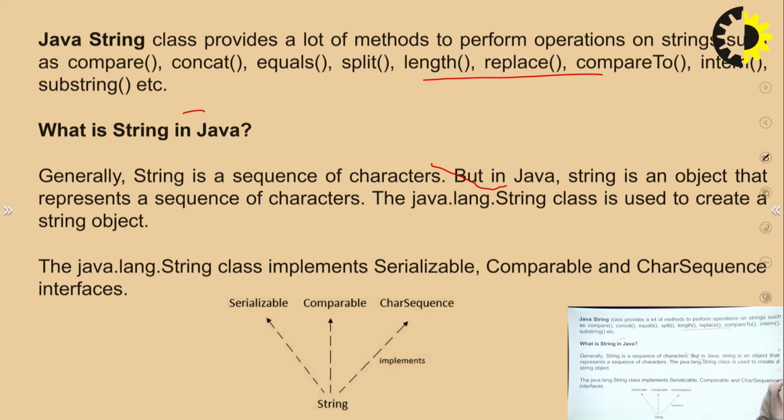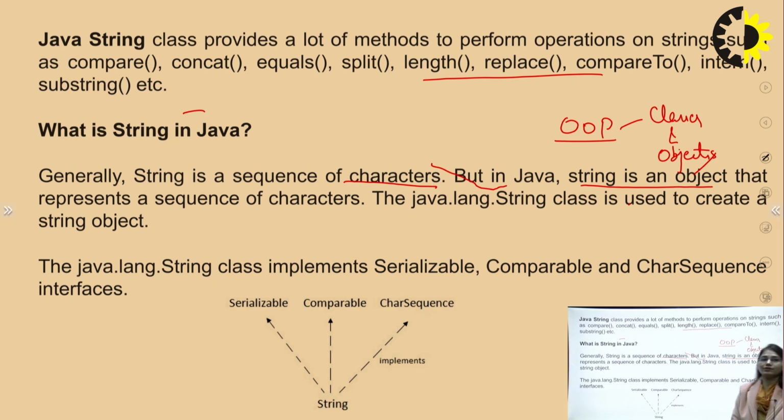So what is a string in Java? We have said that a Java string is an object which is a sequence of characters. Basically, whenever we say string, it is a sequence of characters. But in Java, a string is an object. We say a string is an object because in Java we have discussed that it uses the object oriented programming concept. In OOPs concepts, we have discussed that everything we describe is in the manner of classes and objects. So we are going to create the classes and the objects for your program.